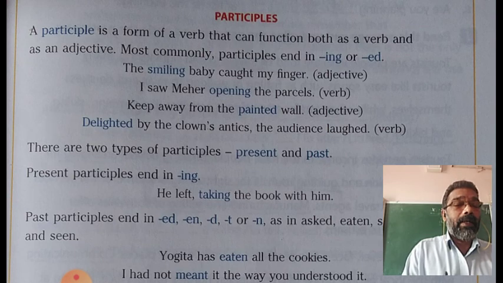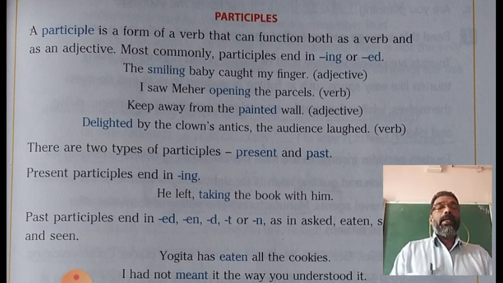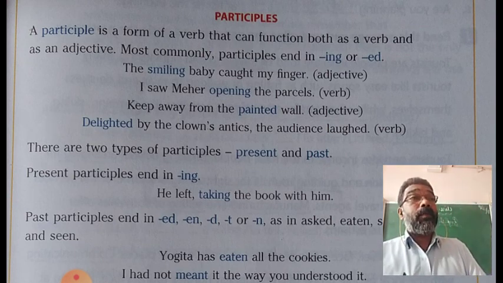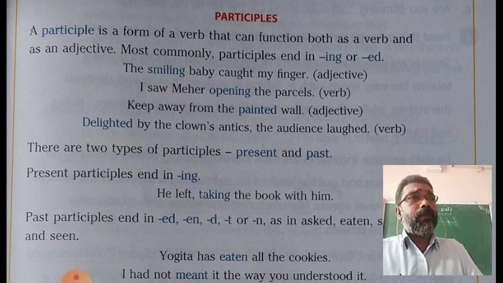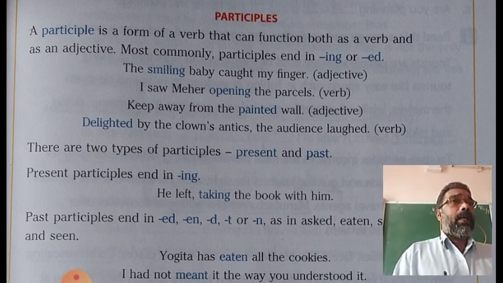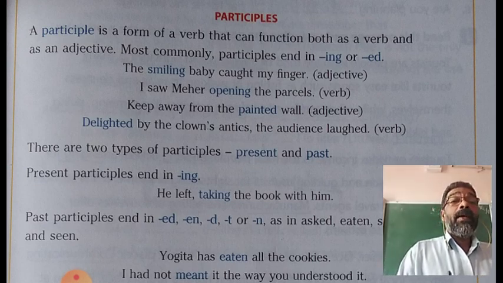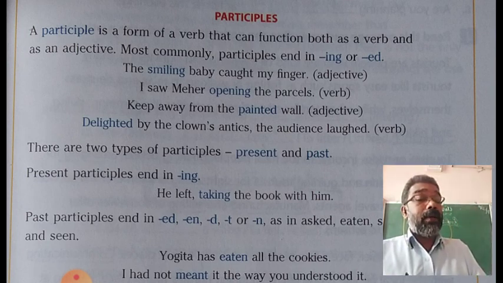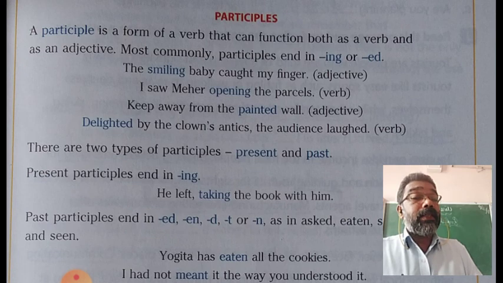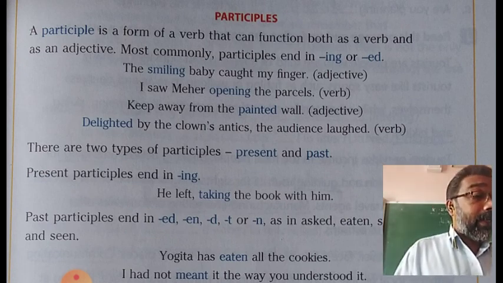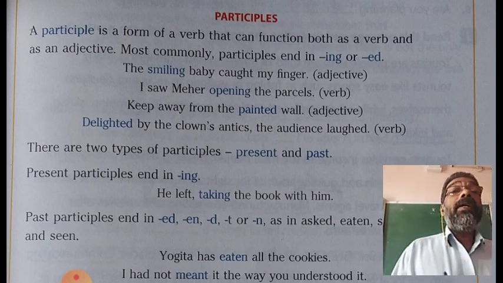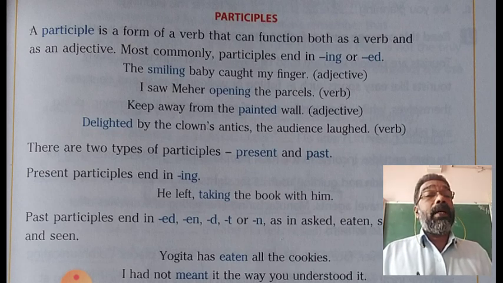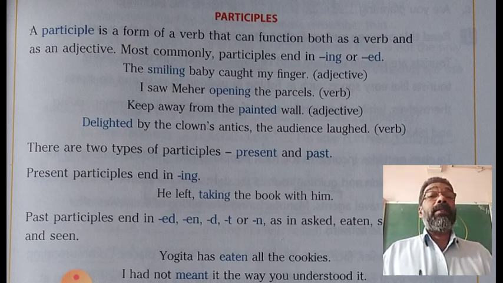Past participle is the third form of the verb, any verb, without a helping verb. So a participle can function in a sentence as a verb itself or an adjective. Some examples we shall see.